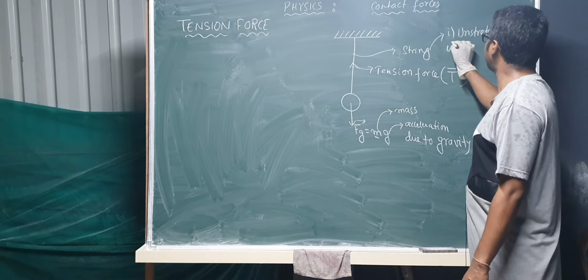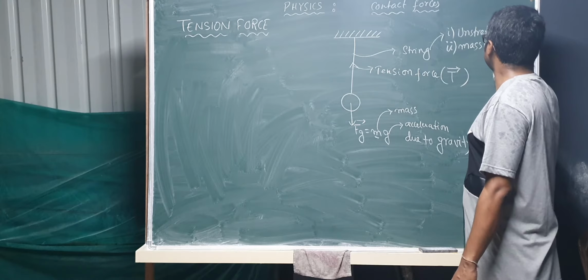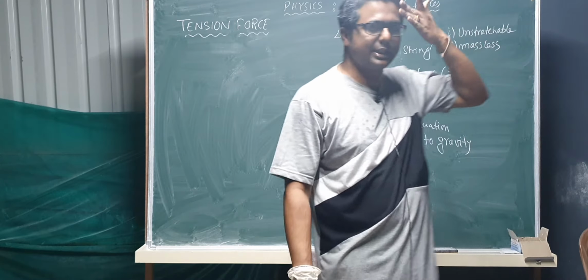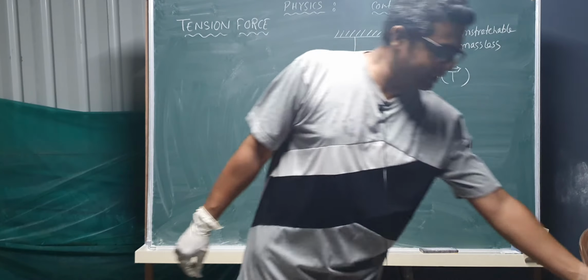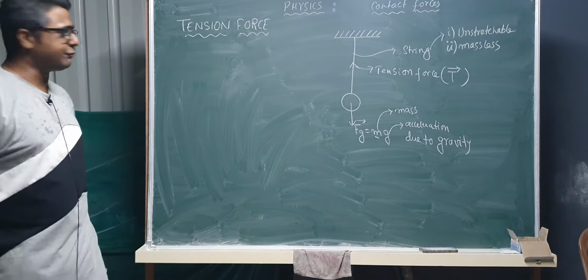Number two, the string is massless. Number one is unstretchable, number two is massless. Clear. So we are now going to take three important examples to understand the tension force.